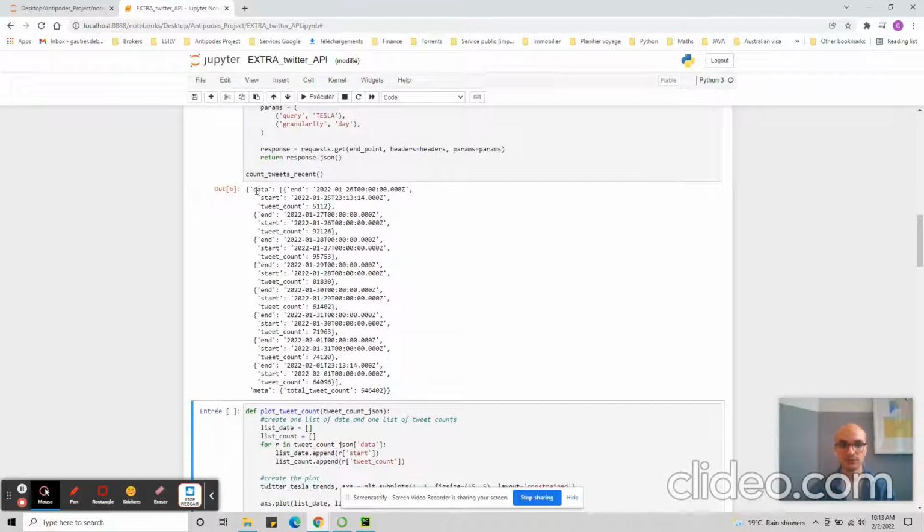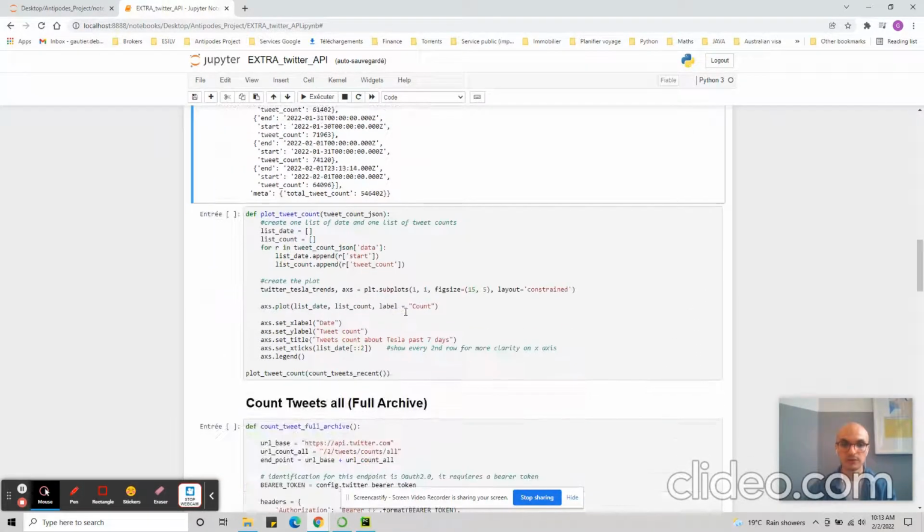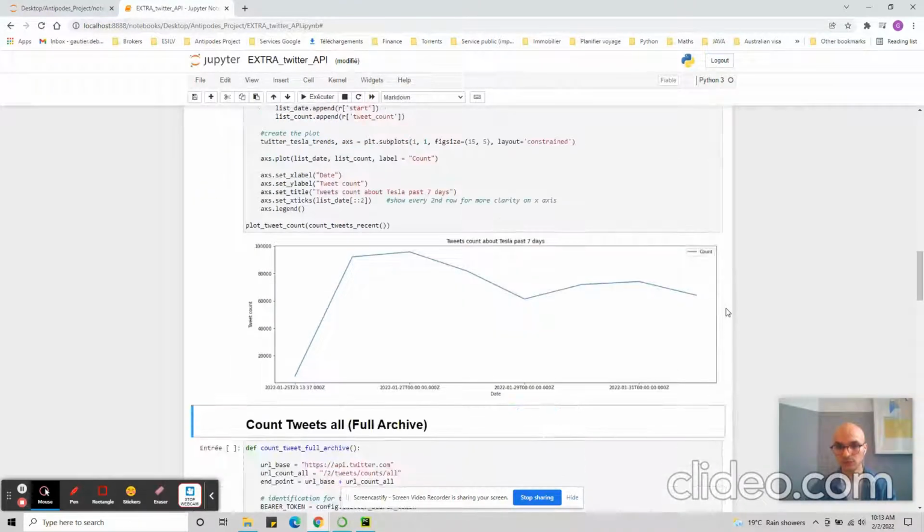See, we have the date, the start, the end, and the number of tweets, most importantly. So basically we have the number of tweets per day here, and we can plot it with this function.